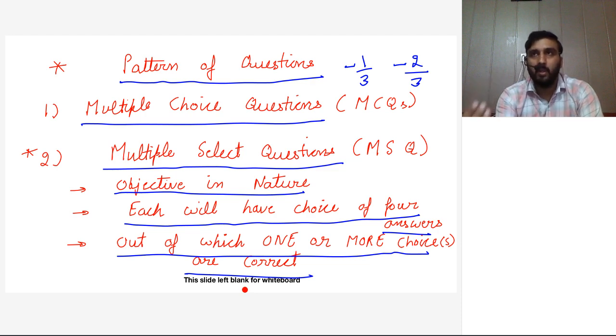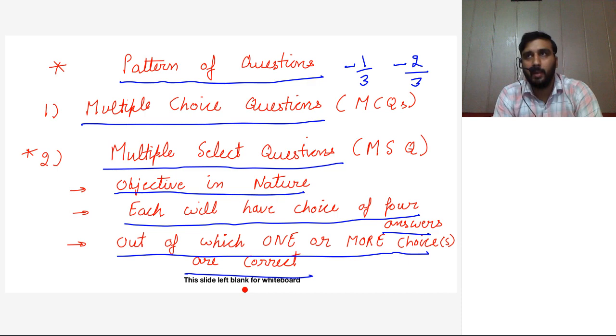You have to choose both correct options. If you select one option, you will not be given marks. If you select 3 options, you will not be given marks. If 2 options are correct, you have to choose exactly those 2.